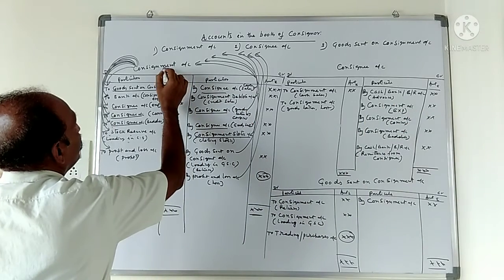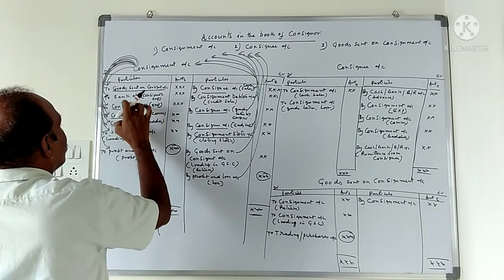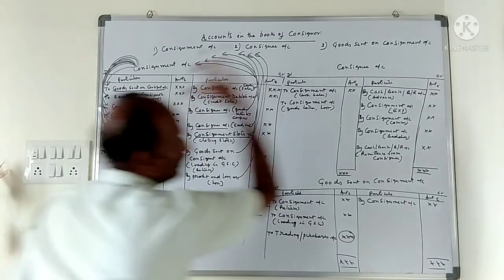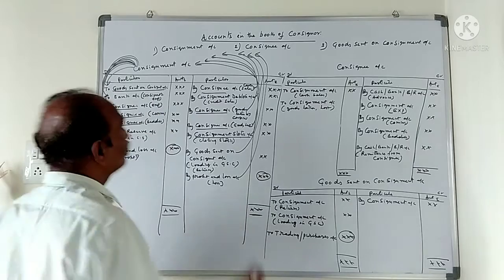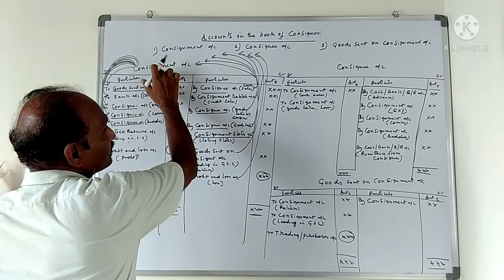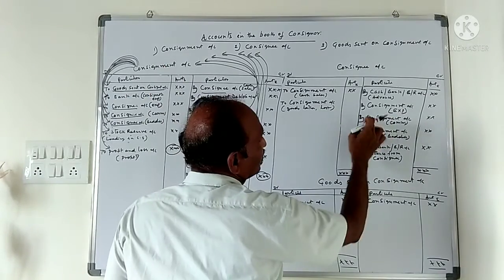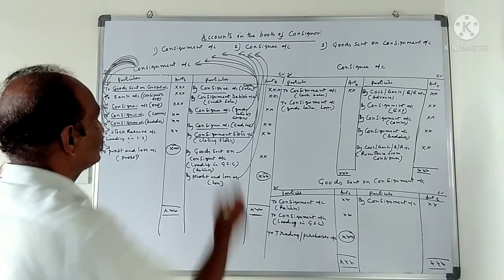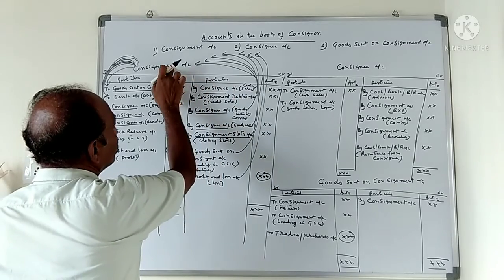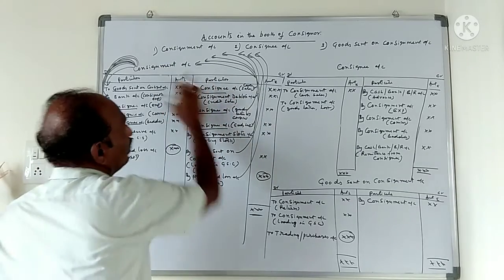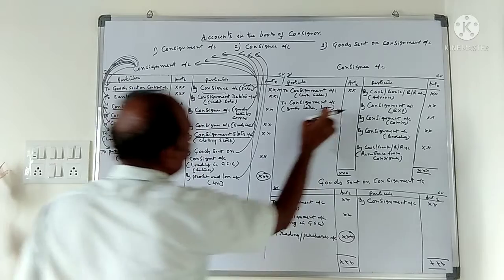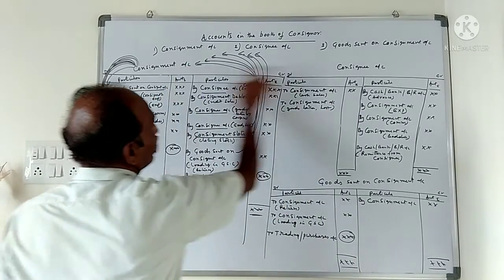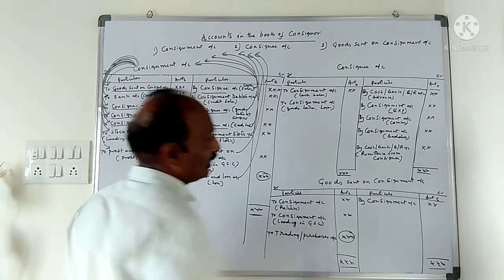These items are shown in the credit side. Which account? Consignment account. Consignee is shown in the debit side. These items are shown in the consignee account in the credit side. To write the consignment account: by consignment expenses, by consignment commission, by consignment bad debts. Sales and consignee account debit to consignment account. Consignee account debit side to consignment account. Goods taken is in the last. Consignee account debit side to consignment account.